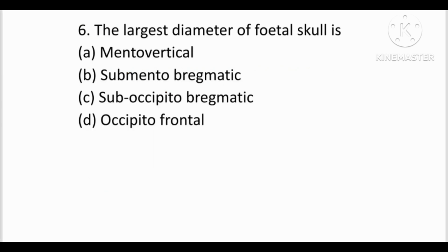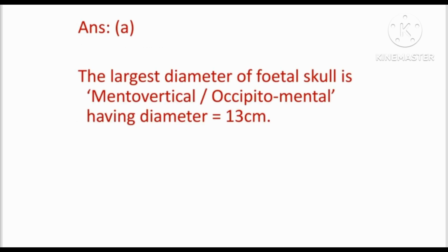Next question, the largest diameter of fetal skull is. Options are A, mentovertical, B, submentobregmatic, C, suboccipitobregmatic and D, occipitofrontal. Answer is option A, that is mentovertical, that is the largest diameter 13 cm.